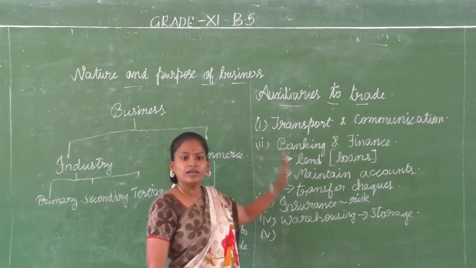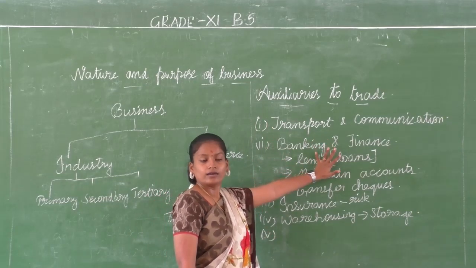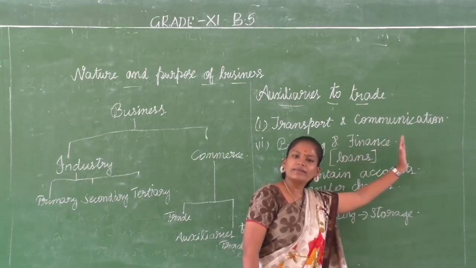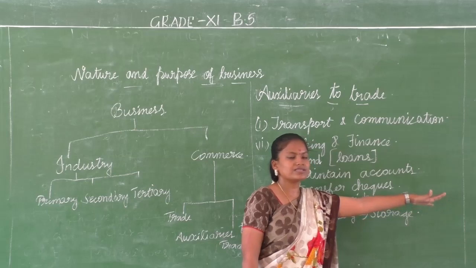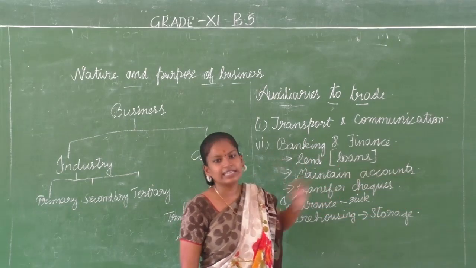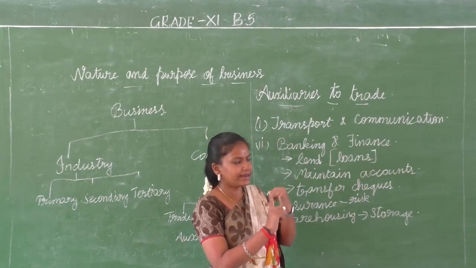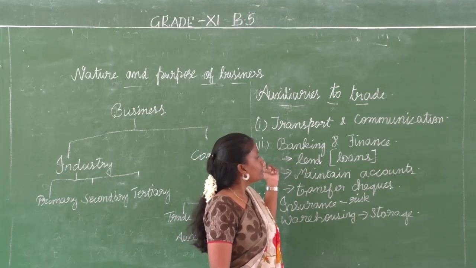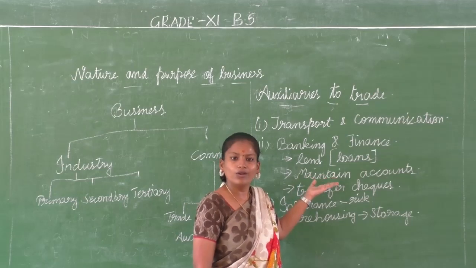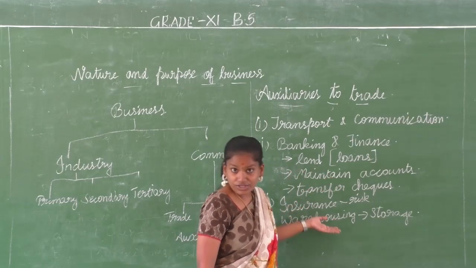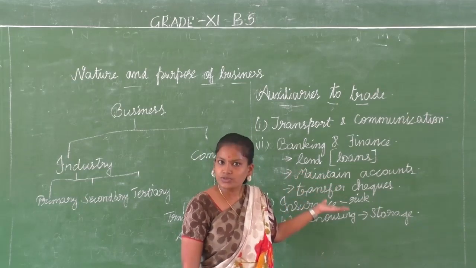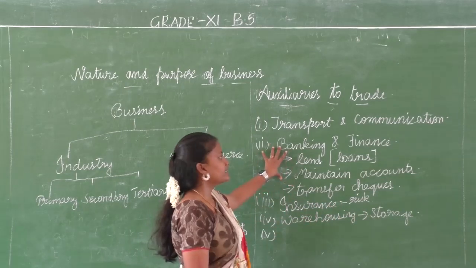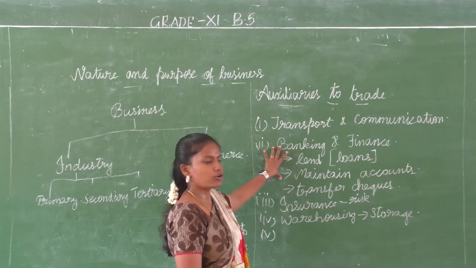we have transported our buying and selling of goods. It has helped trade. We have communicated with the manufacturers, the suppliers, and the dealers. Okay, that trade help has been done. Next, we have banking and finance. What do we do with banking and finance? We provide loans. We transfer checks. It's an easy way of transferring payments. It helps you to keep your money safe. That hindrance, that problem, is also sorted out here.